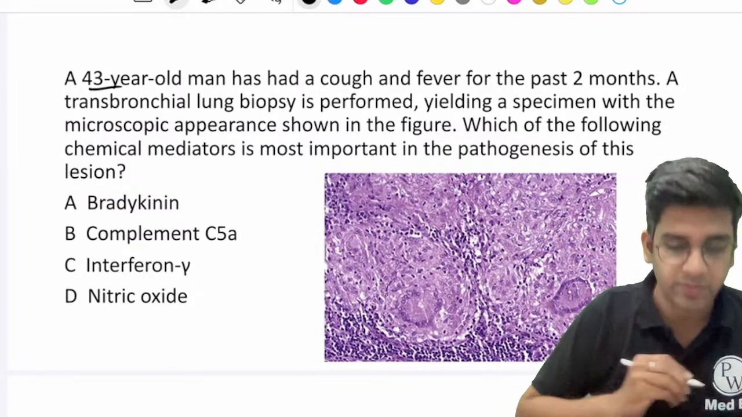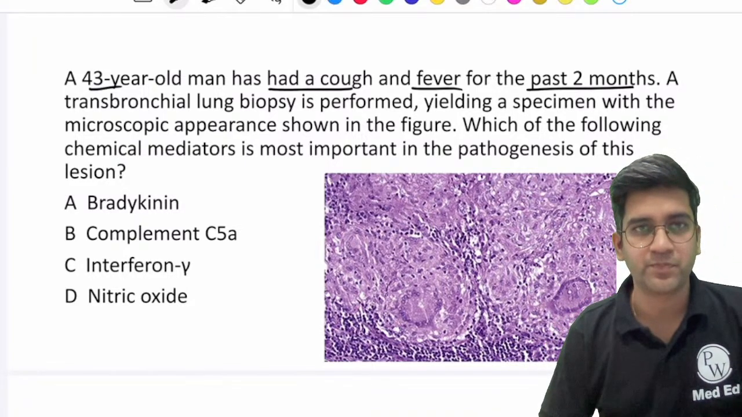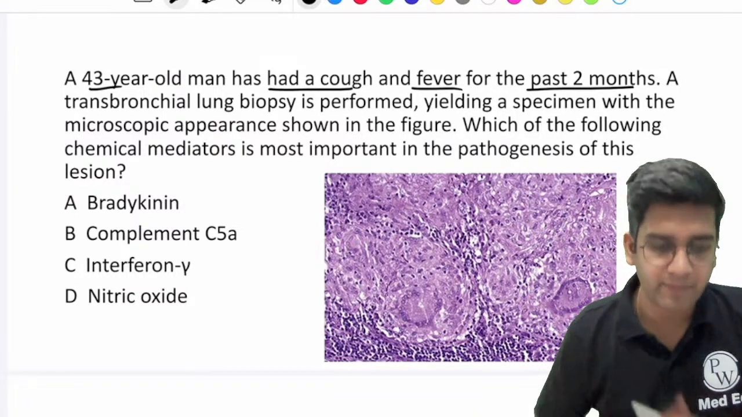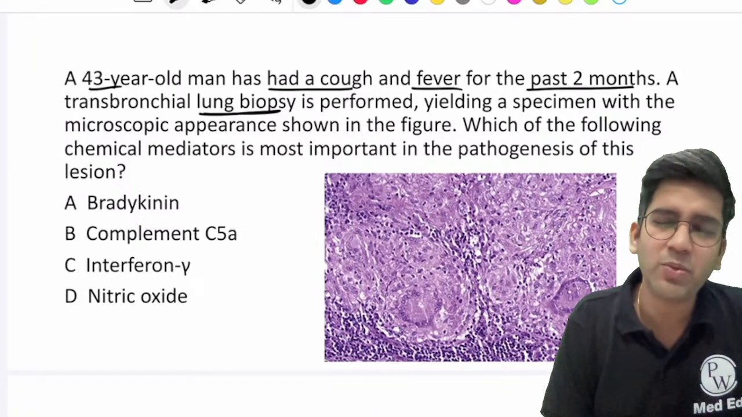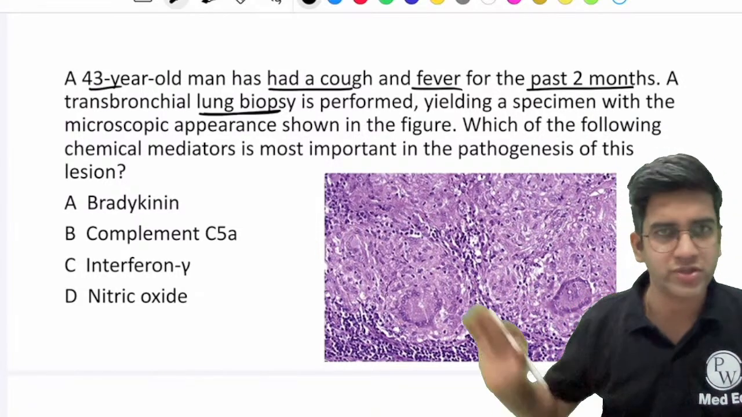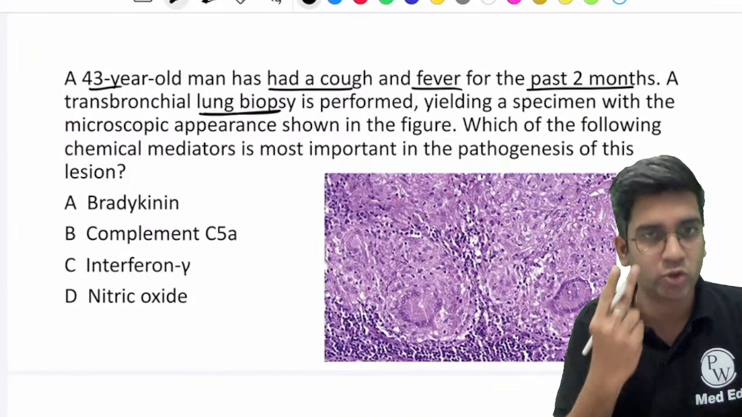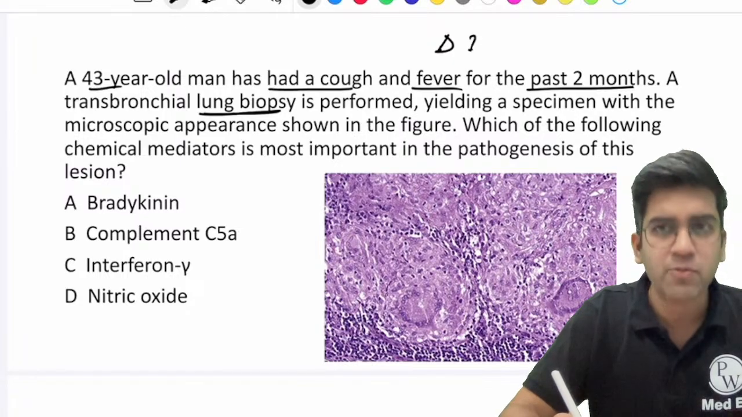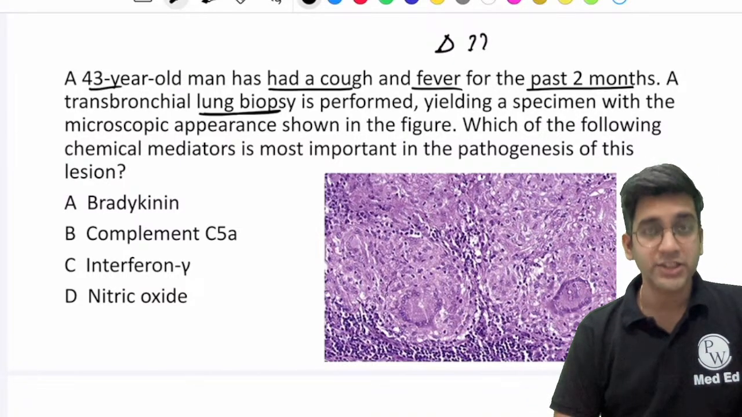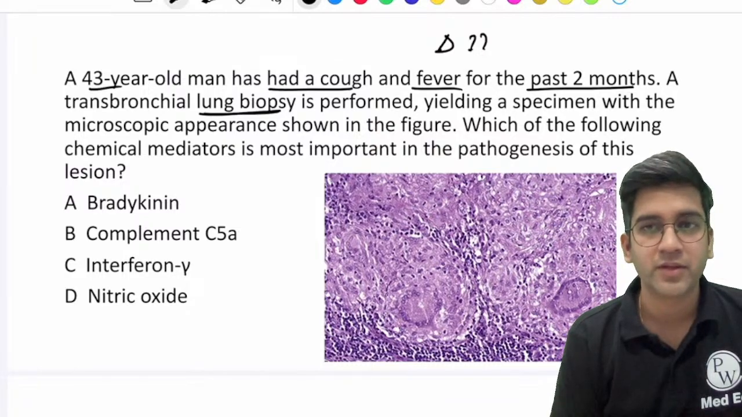I have a 43-year-old person who has cough and fever for the past 2 months. Okay, cough, fever for the past 2 months, and a lung biopsy has been done. Tell me whatever comes to your mind as differential diagnosis. Ignore the image. Ignore the options. Fever, cough for 2 months, and a lung biopsy is done. What could be the diagnosis? This is what you're going to do in internship. This is what you're going to do in the entire life.